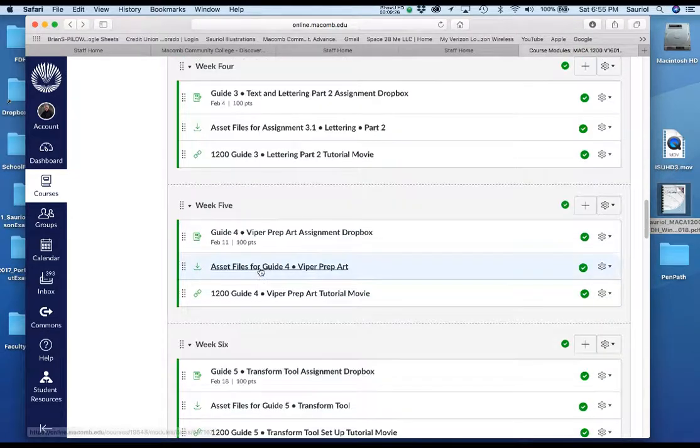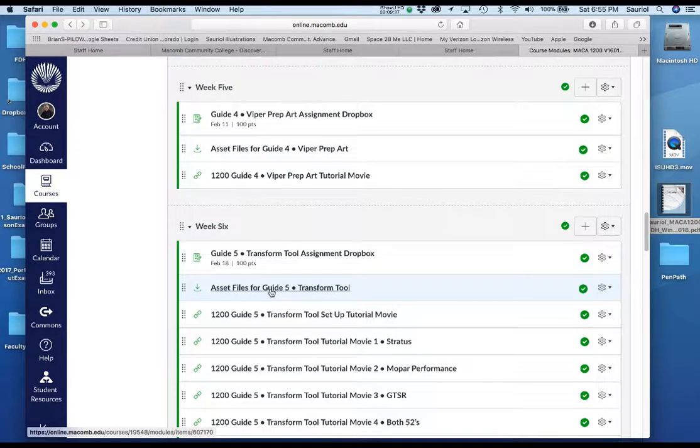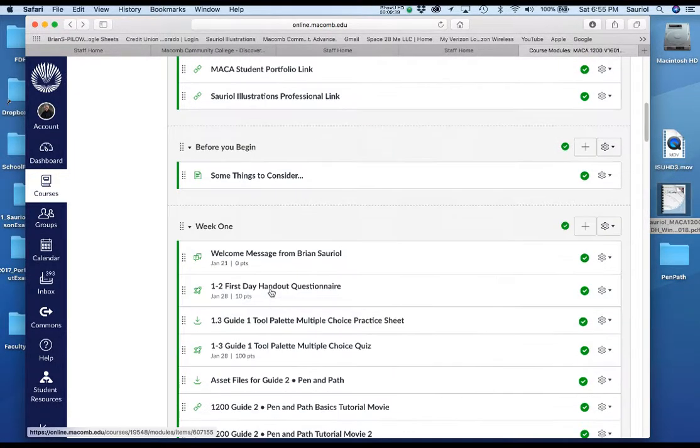So week 5 is the Viper prep art. Here is the Dropbox. Here are the files you use. Week 6 is the transform tool. Here is the Dropbox where you turn in the assignment, and right below it are the asset files. Now, it should be that simple.